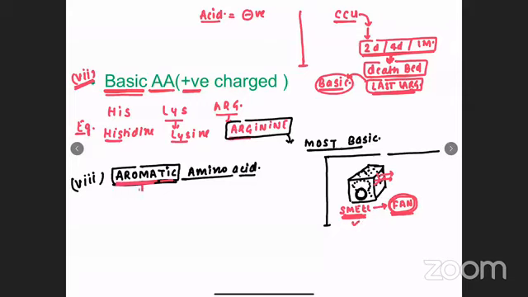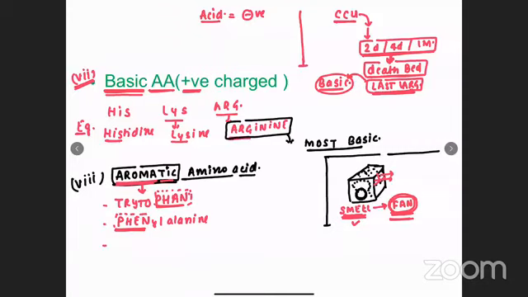If I ask you, can you name any amino acid which contains fan in the name? Fan in the name, that will be aromatic. Tryptophan. Fan in the name, it is aromatic amino acid. One more example? Phenylalanine. Fan in the name, aromatic. So this is just a way to remember. If there is fan in the name, that is going to be aromatic.